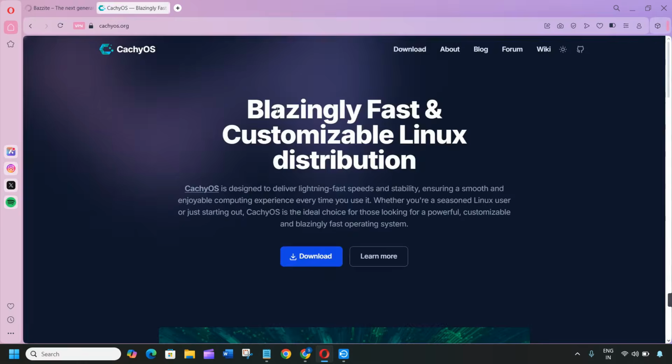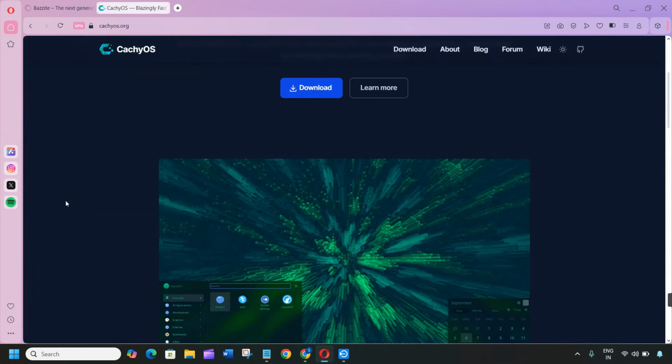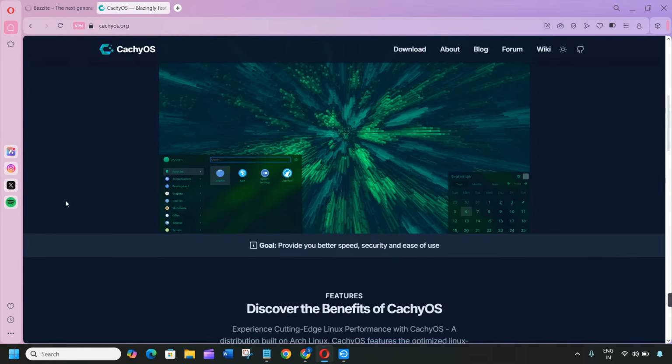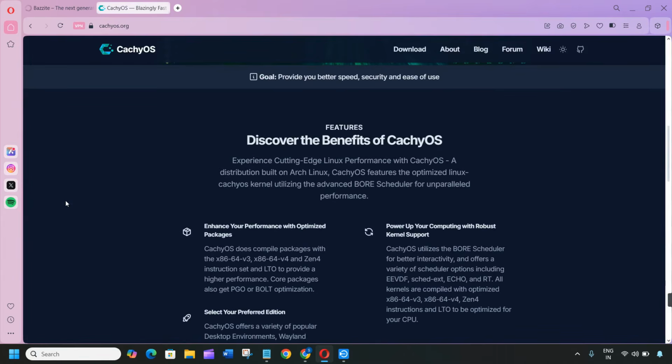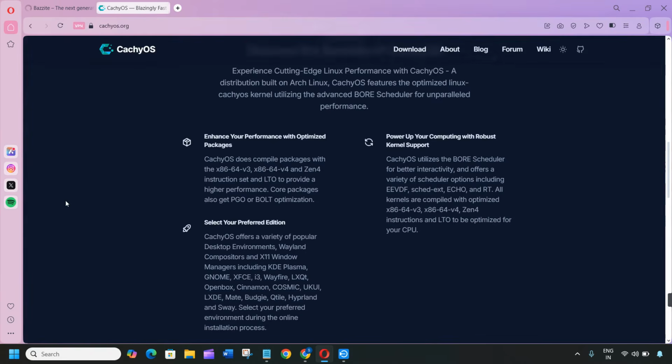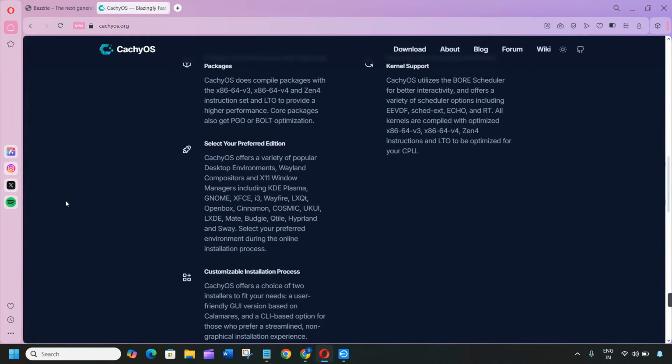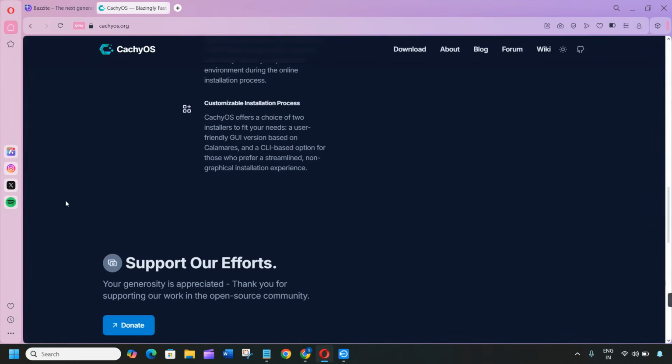CachyOS, based on Arch Linux, is built for raw performance and minimalism. It is lightweight, receives frequent kernel updates, and is ideal for power users who want full system control. However, it demands manual tweaks and Linux knowledge to optimize.